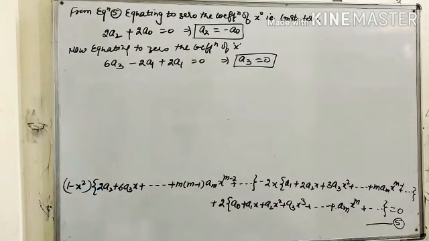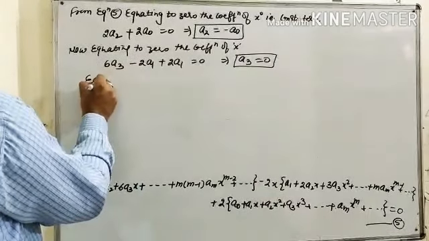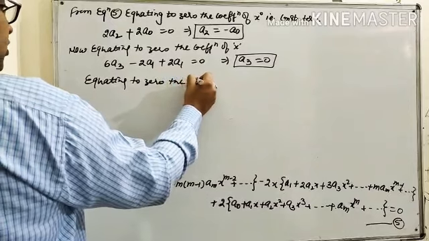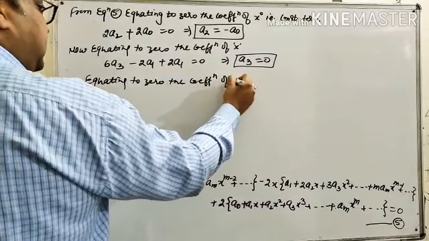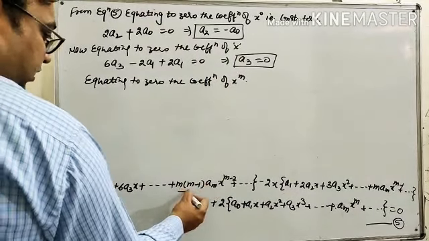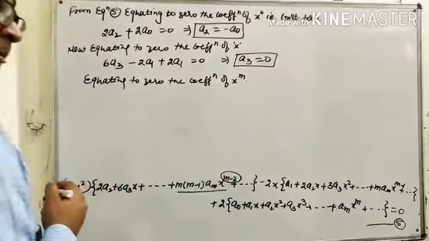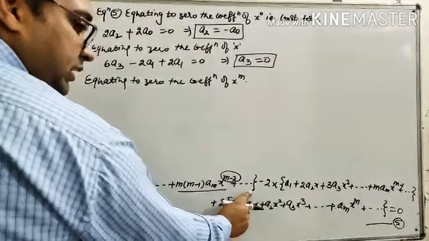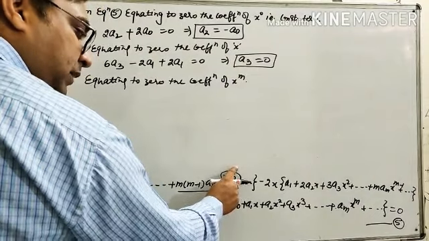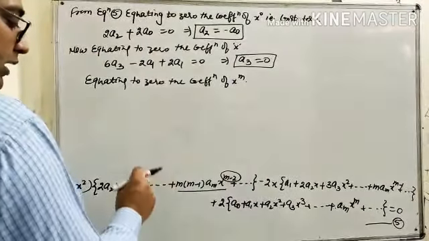In this manner, we cannot directly get the values of more than two or three terms, so we have to identify a recurrence relation. For the recurrence relation, we equate to 0 the coefficient of xⁿ. When we multiply by 1, we get the coefficient of x to the power n minus 2. But this is a continuous series, so after two terms we get xⁿ. So for this term, how do we identify it?